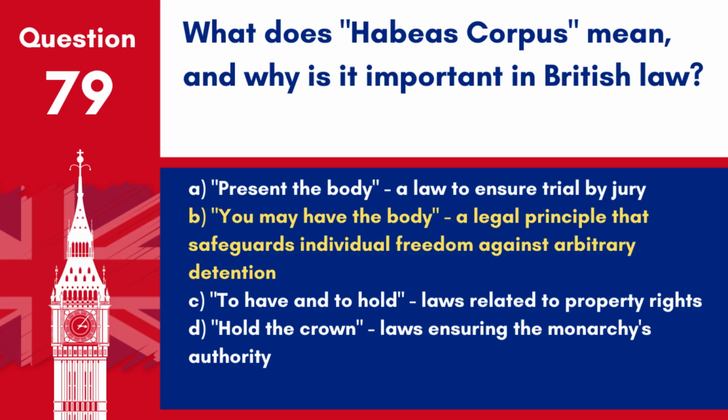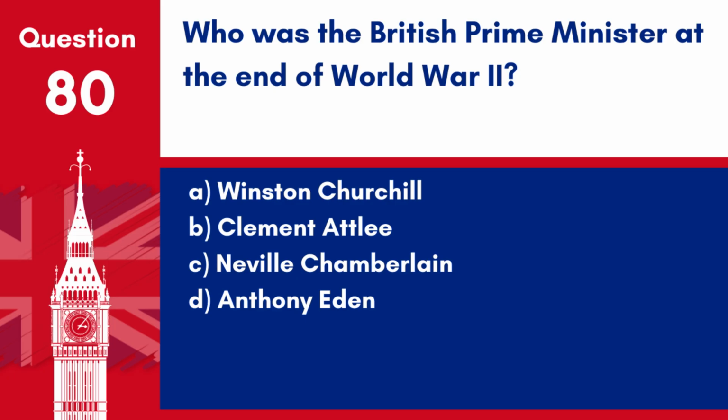Answer: B. You may have the body. Habeas corpus is a fundamental legal principle that protects individuals from being detained without just cause, ensuring the right to a court hearing. Question 80. Who was the British Prime Minister at the end of World War II? A. Winston Churchill. B. Clement Attlee. C. Neville Chamberlain. D. Anthony Eden.